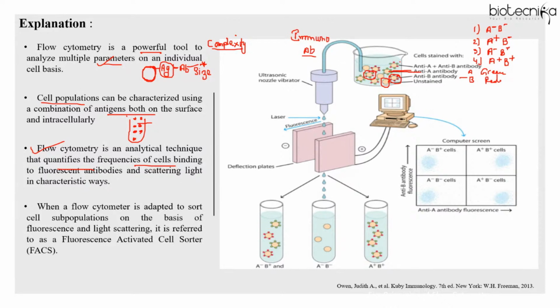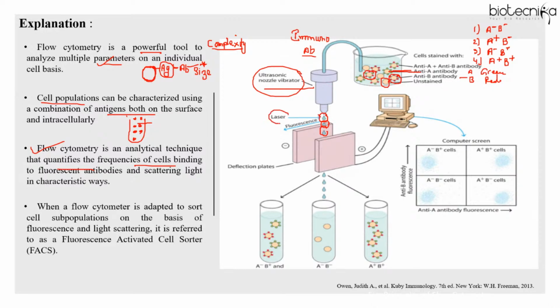And these antibodies are labeled with different fluorescent dyes. Now, you add it into the flow cytometer. In the flow cytometer, there is an arrangement where the cells pass as a single file, one at a time. We have a sheath fluid, that is a buffer saline solution, and along with it, the cells pass as a single file.